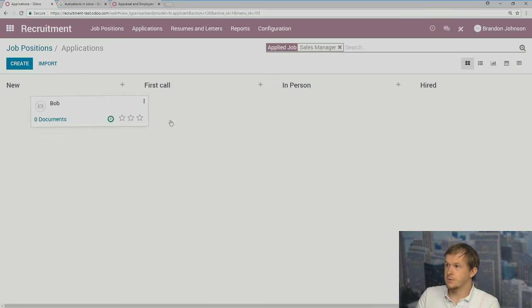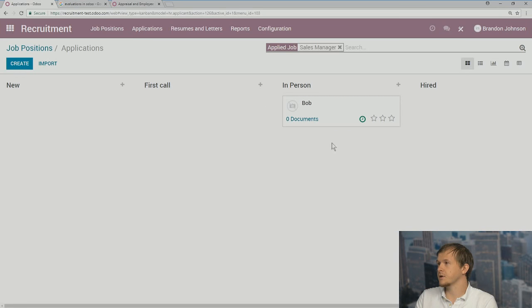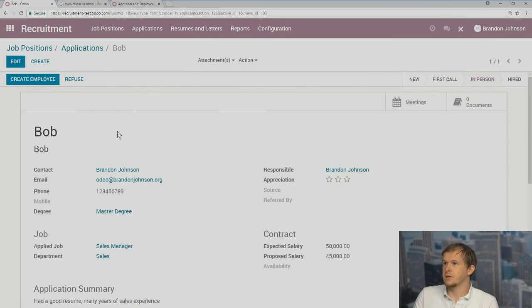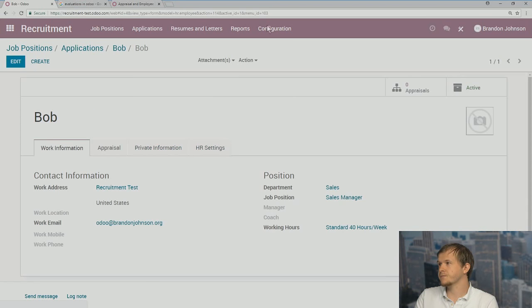Assume that call goes well, we can also move him into the first call or in person and even move him to hired if we choose to. If we choose to hire him, when we click create an employee, we'll actually add Bob to the employees list so that we will now have Bob as one of our employees.